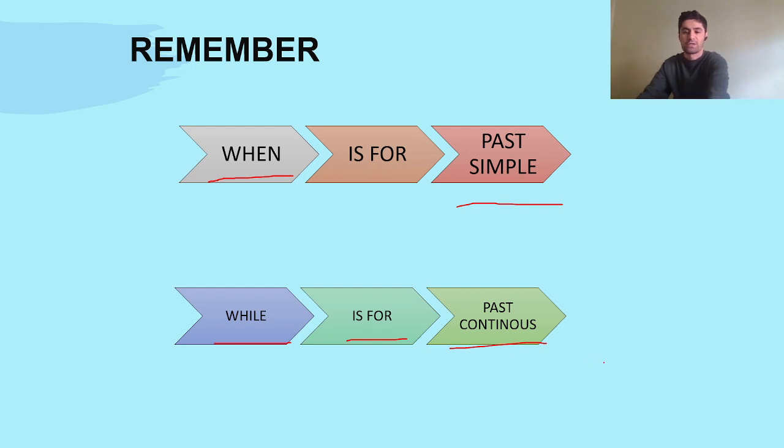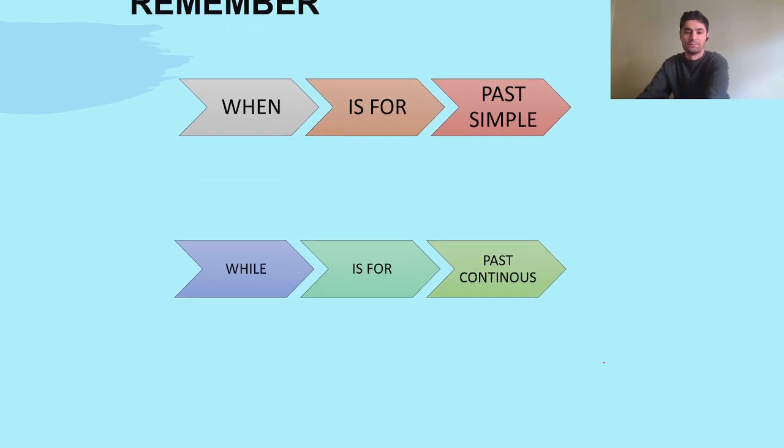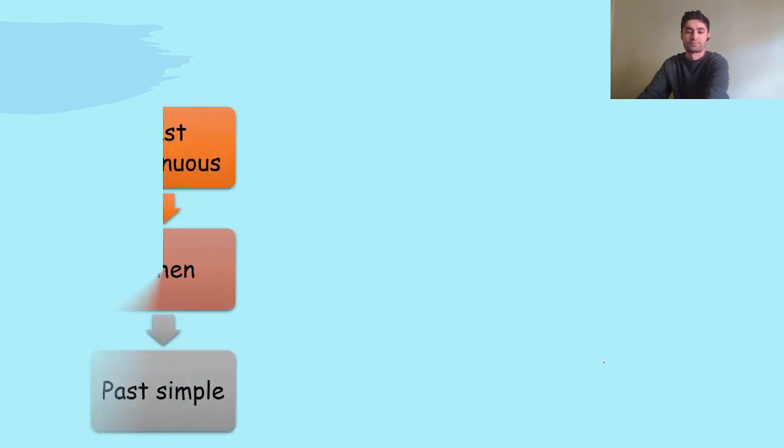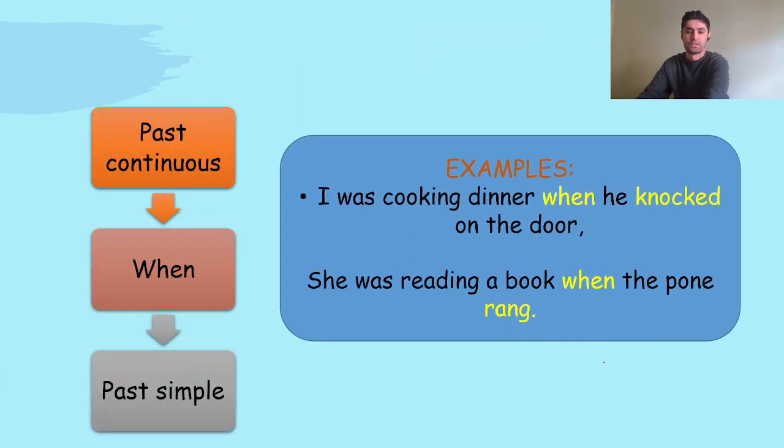Let's have a look at the examples. This is the order: past continuous comes first, and then when, then we use past simple.